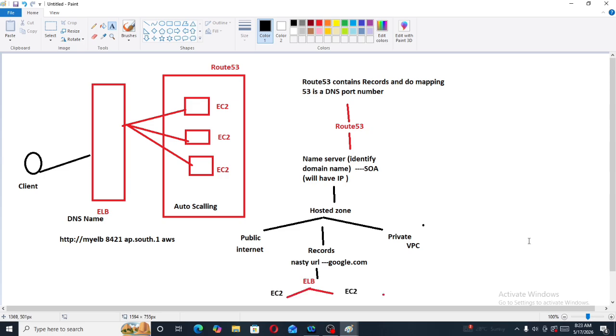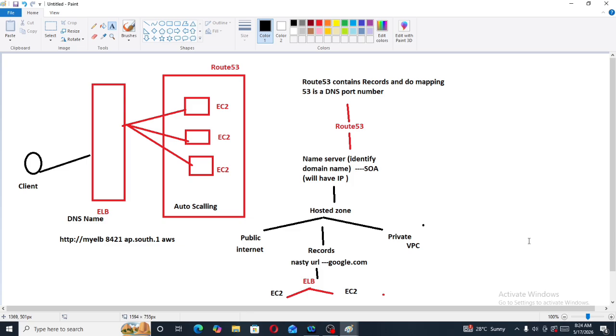The request will go first to Route 53. Then Route 53 will forward the request to the name server, and from the name server to the state of authority. The state of authority will have the IP address. Now from the state of authority, the request will be forwarded to the hosted zone. If I am accessing through the internet, we will use the public hosted zone. If through a VPC, we will use the private hosted zone. The hosted zone will create records and do mapping. From the records, the hosted zone will forward the request to the elastic load balancer, and the elastic load balancer will distribute the request to the EC2 instances. We will understand Route 53 in detail in practicals also.